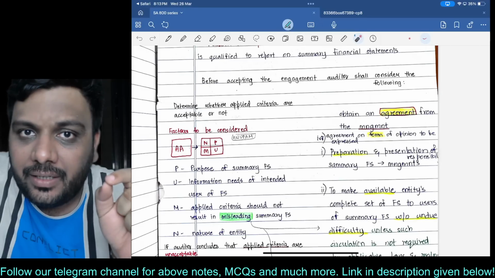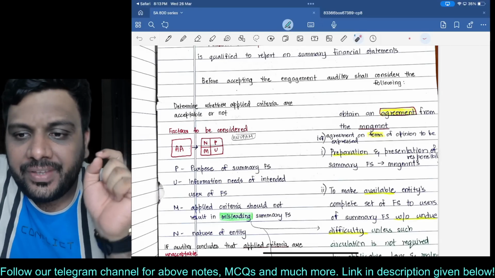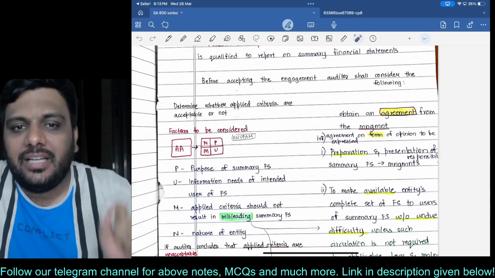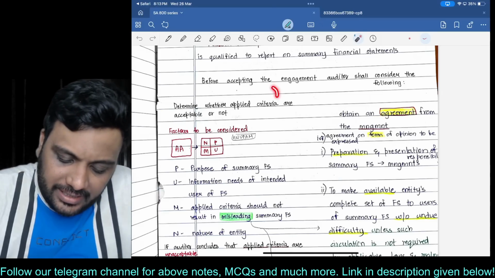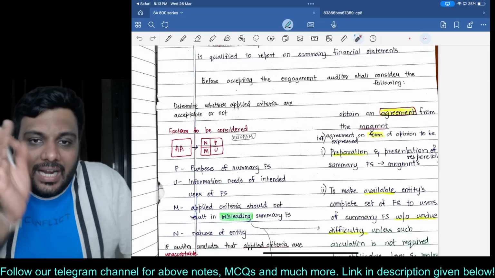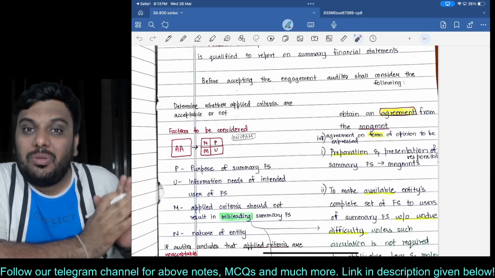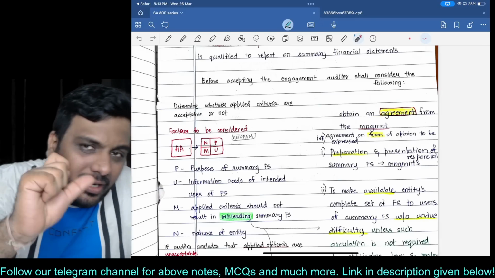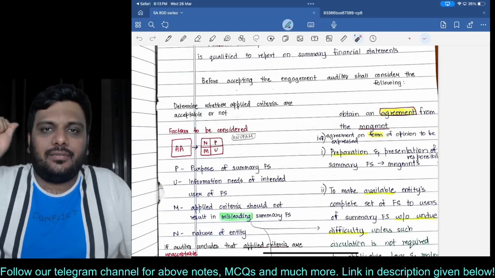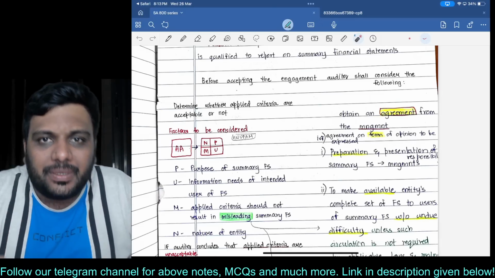Imagine you are the CFO preparing a summary. The first thing you will have to do is set some accounting policies, which are called applied criteria. These are the criteria based upon which the summary is going to be prepared. Like, these two items will be clubbed, these notes will be clubbed. Such kind of criteria you have to prepare.